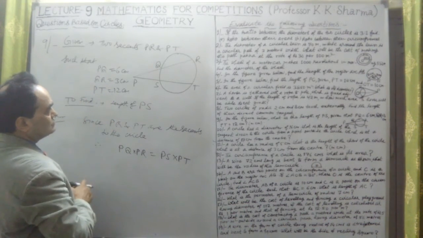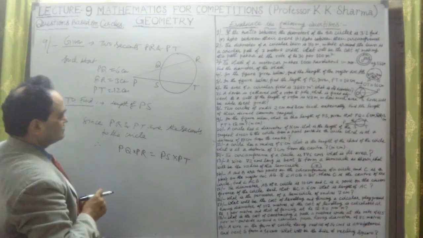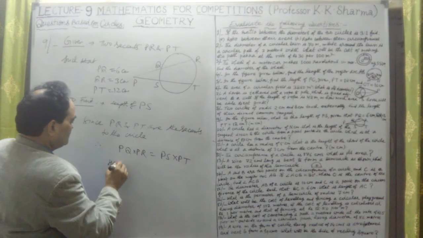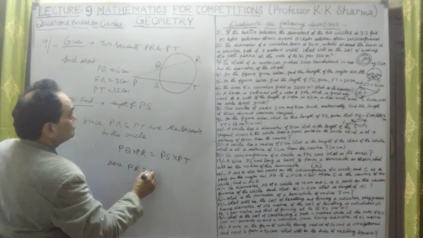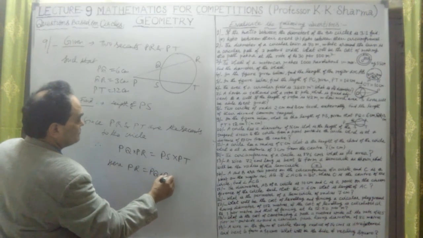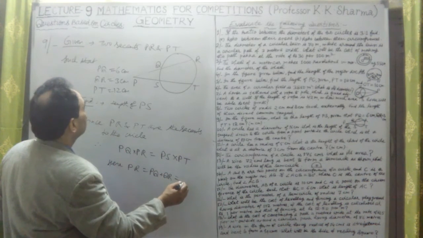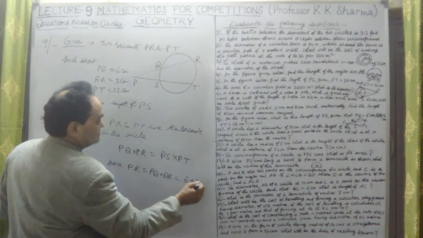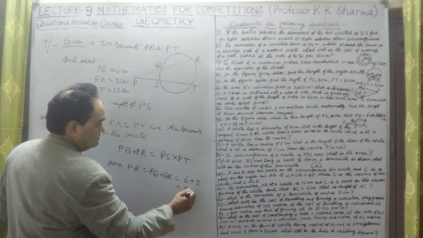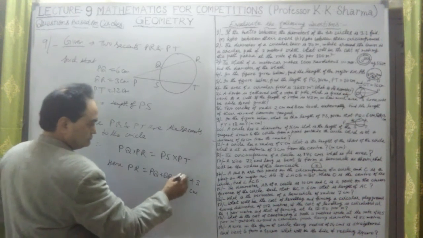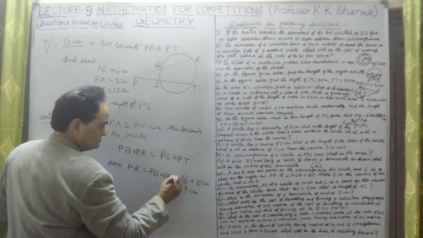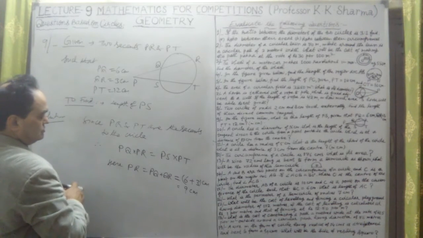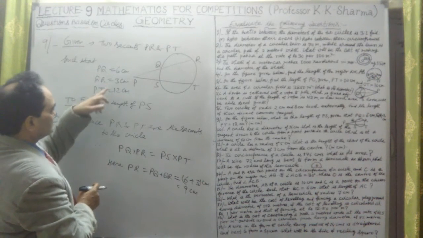Here, what is given to us? PR is not given. So PR is equal to PQ plus QR. PQ is 6 centimeter plus QR is 3 centimeter, equal to 9 centimeter. PR is known now. PQ is 6 centimeter.